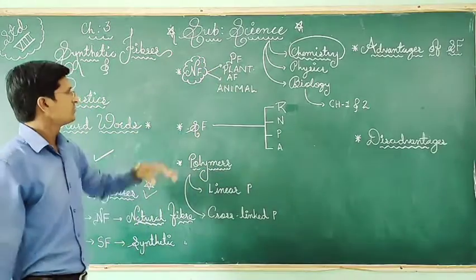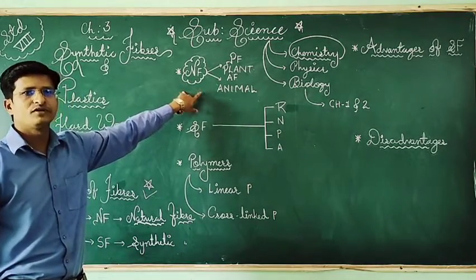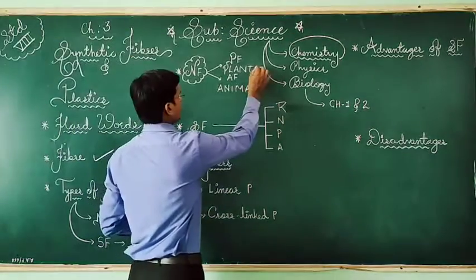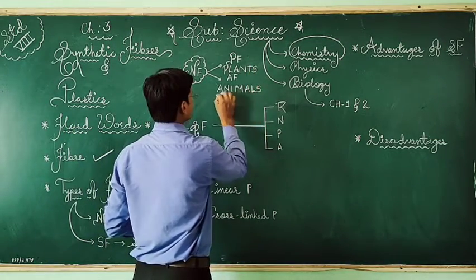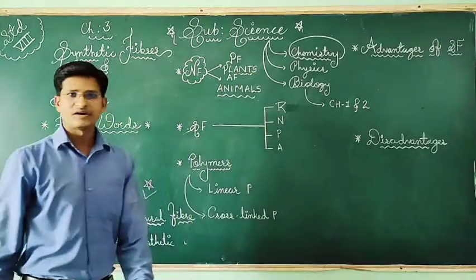You can understand what I mean to say: the fibers obtained from the nature, from plants and animals, we call natural fibers.